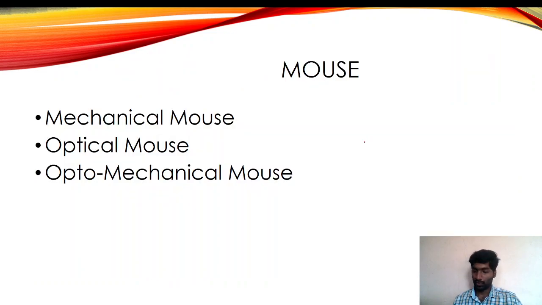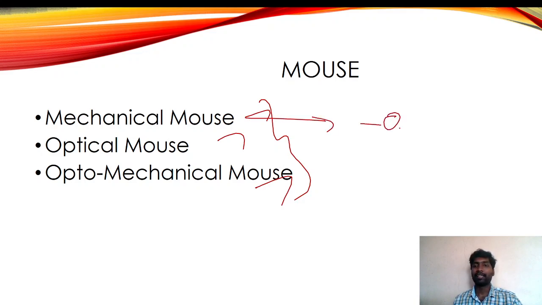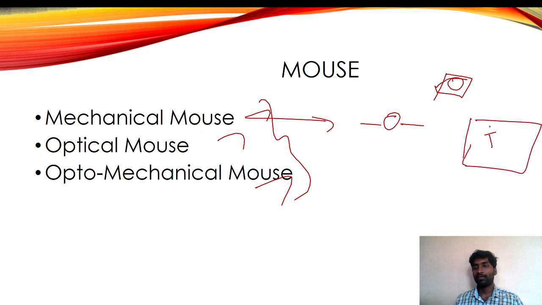Next, mouse. When we talk about the mouse, there are three types of mouse: mechanical, optical, optomechanical. Mechanical mouse has one ball. It touches the ground surface. While we are moving the mouse, this ball will rotate. On this ball, four walls will be there. Based on the rotation, our mouse cursor will move in the monitor.